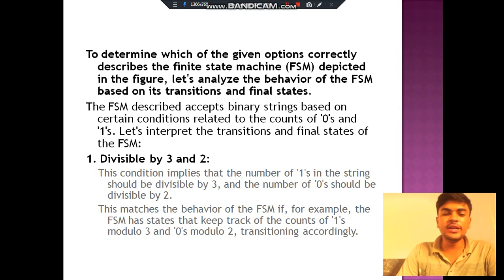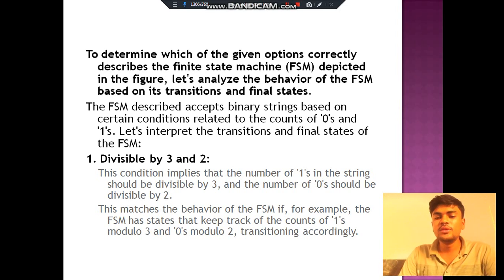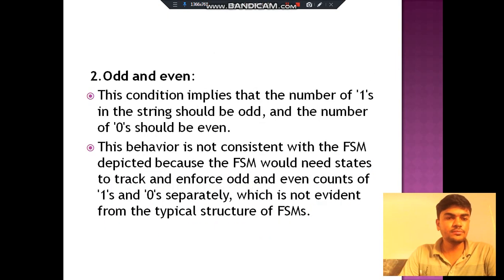Divisible by 3 and 2. This condition implies that the number of 1s in the string should be divisible by 3 and the number of 0s should be divisible by 2. This matches the behavior of the FSM if, for example, the FSM has states that keep track of the count of 1s modulo 3 and 0s modulo 2, transitioning accordingly.